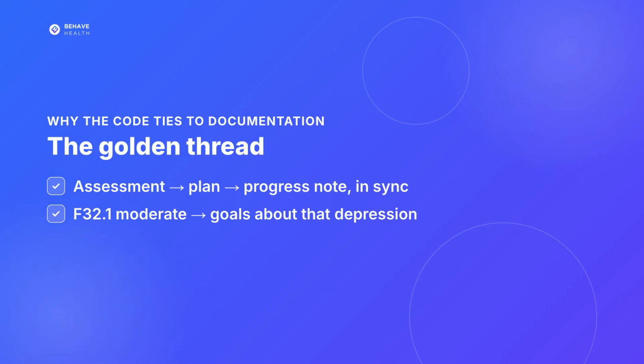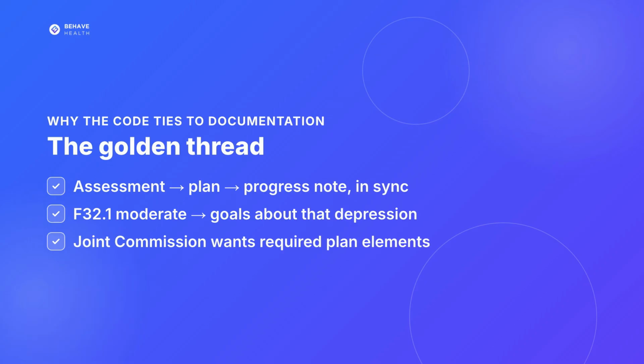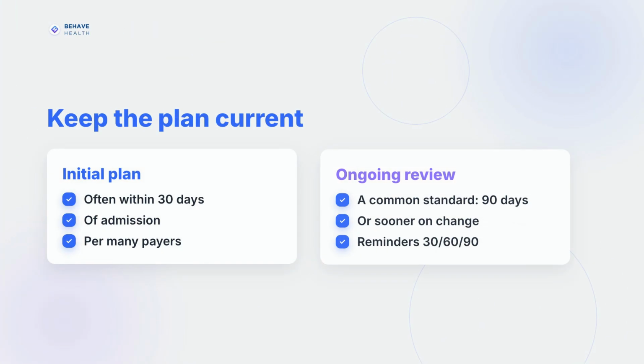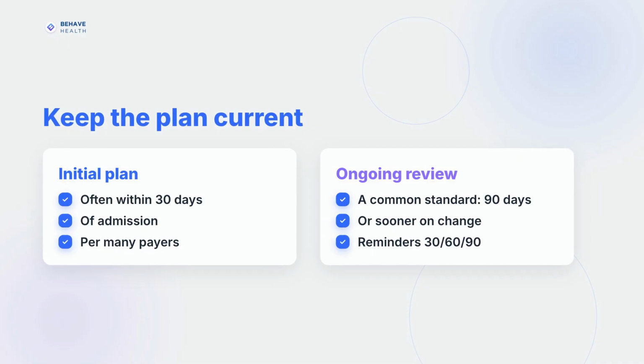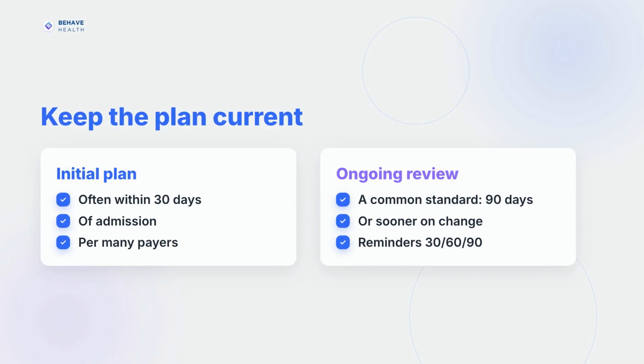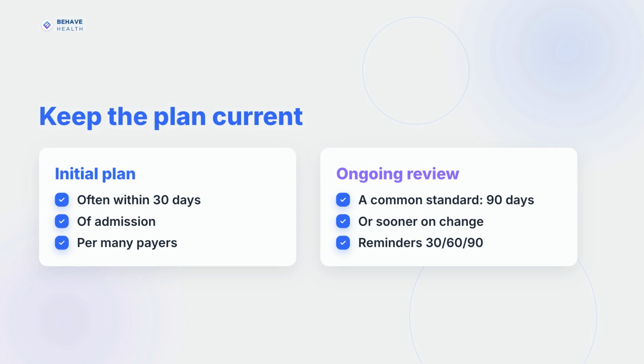Accrediting bodies like the Joint Commission expect the plan to include the diagnosis, goals, measurable objectives, and interventions, per the post. The post notes plans should be reviewed regularly and documented even when nothing changes. Many payers require an initial treatment plan within the first few sessions or within 30 days of admission, the post states. A common standard is review every 90 days or sooner on significant change, with reminders set at 30, 60, or 90 days by program policy.